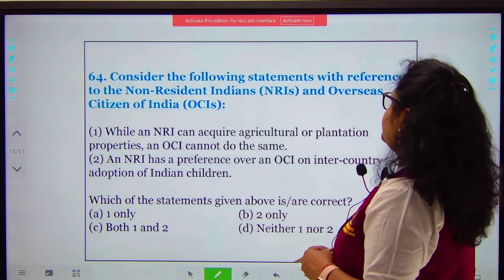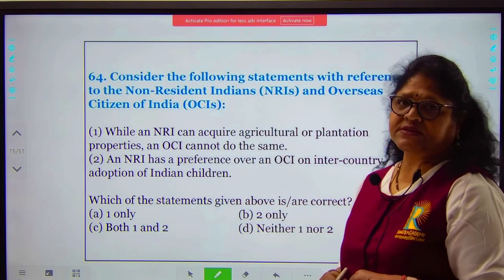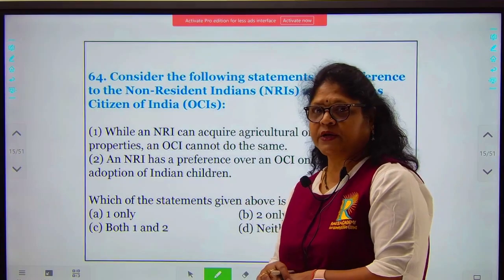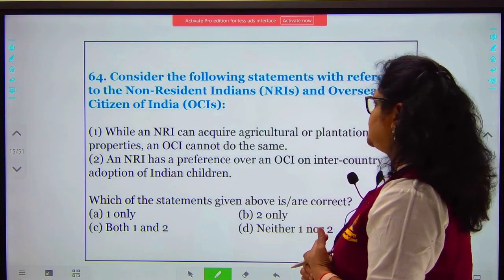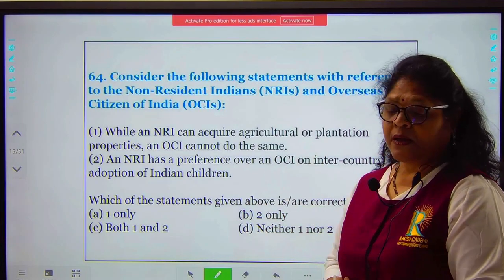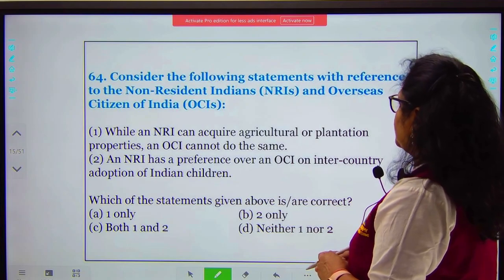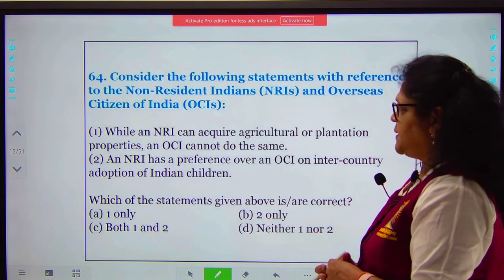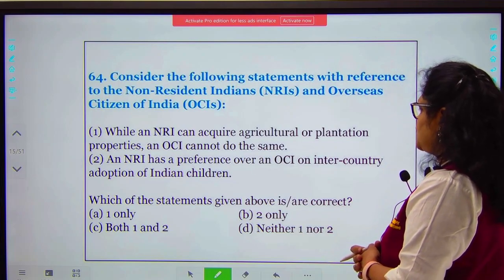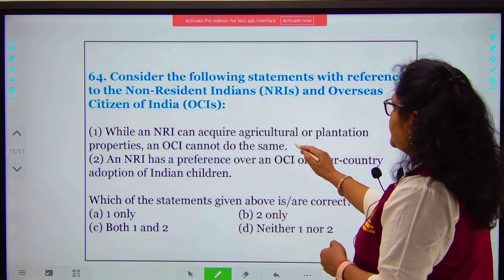Consider the following statements with reference to non-resident Indians and overseas citizens of India. There are two particular types of citizens: NRIs, non-resident Indians, and overseas citizens of India. So they are asking us for some clarification here. While an NRI can acquire agricultural or plantation properties, an OCI cannot do the same. An NRI has a preference over an OCI in inter-country adoption of Indian children. So this is the correct answer.